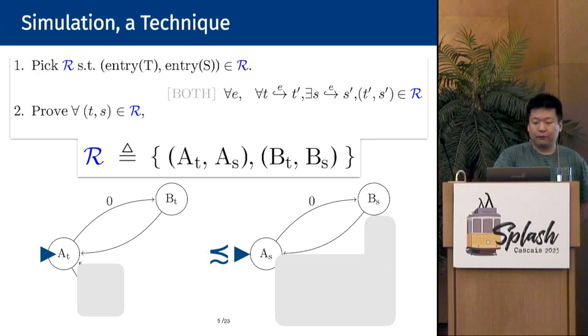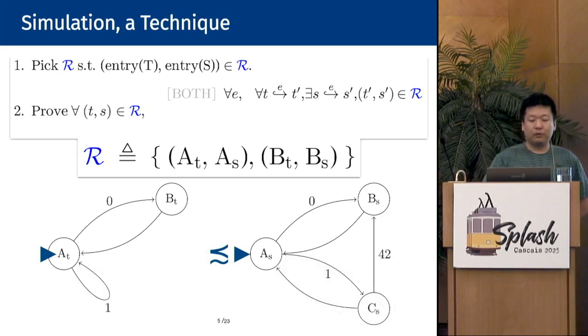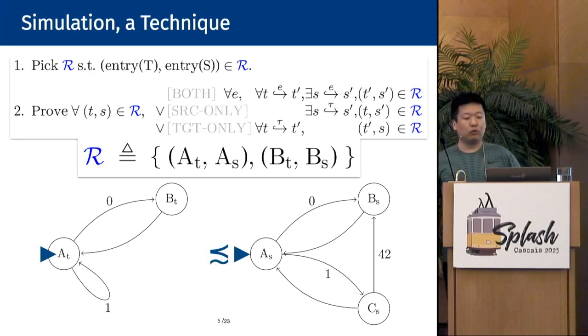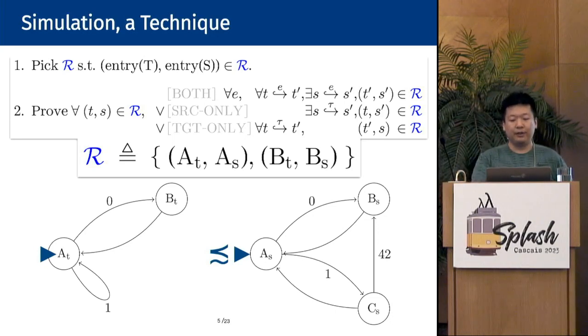Now let us consider the full example. Proving this branch is similar to proving the other branch before, but there is one critical difference. On the target, it takes a single step to get back to A, and on the source, it takes 2 steps to get back to A. Thus, the both rule alone is not enough to relate these executions because we can only match the same number of steps. So let us enlarge the simulation with 2 more rules that allow us to execute the source only or the target only. In these 2 rules, only one side is taking a step, which is often called a stuttering step. And this is the reason why such a simulation is called a stuttering simulation.